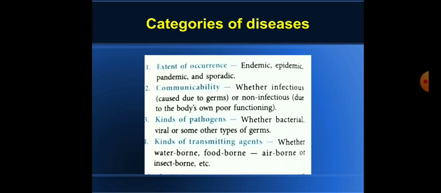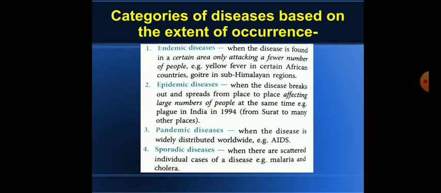Now the next slide is where I am showing you categories of diseases based on the extent, meaning at which place it occurred and how much area it covered. Okay, meaning one state to another state or one country to another country. Based on that spread, diseases are further divided into 4 categories as you can see.